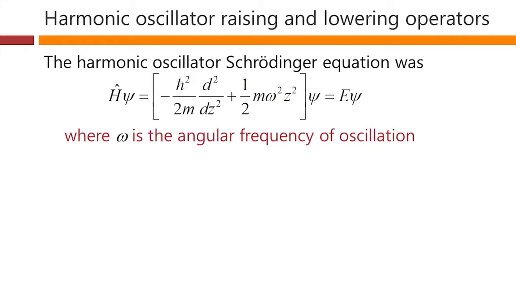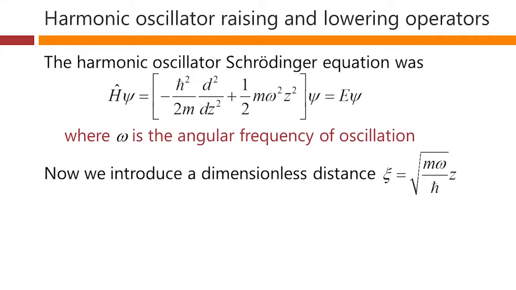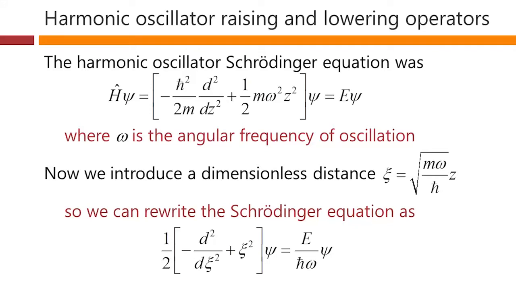Now, we can introduce a dimensionless distance, xi, which is the z coordinate multiplied by the square root of the mass times omega over h bar. And that will allow us to write the Schrödinger equation somewhat more simply as 1/2 times minus d2 by dxi squared plus xi squared, times psi, is equal to E over h bar omega times psi. So that's a more compact form.